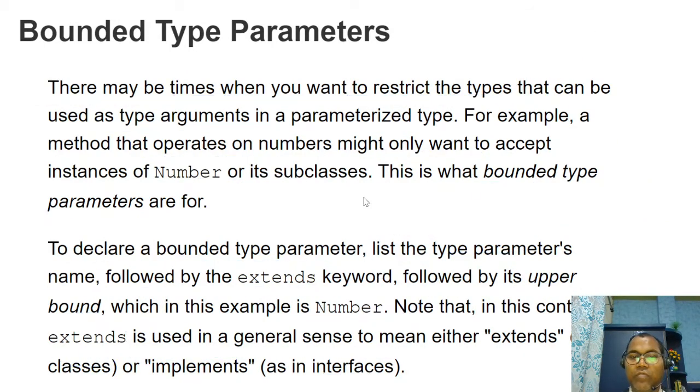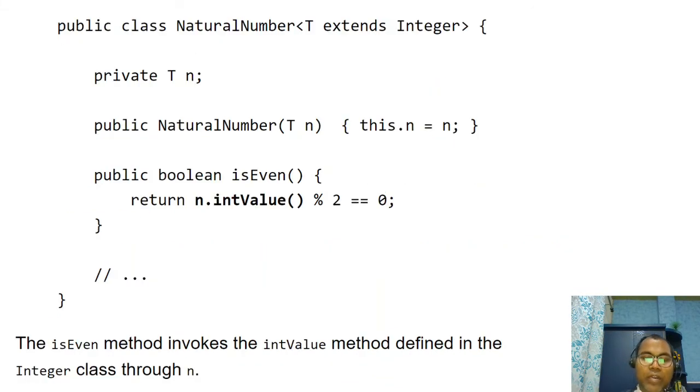So this is the confusion here. Extends does not mean extending only a class. You can extend any class or any interface. Interface means all the implementation classes are supported. Class means all the subclasses are supported. Let's see an example here.